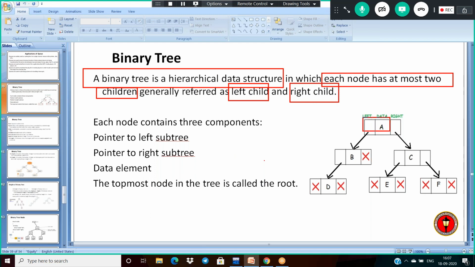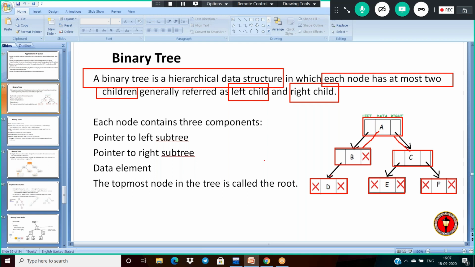See, A is a node consisting of two children, B and C. B is a node consisting of one child node. C is consisting of two child nodes. Observe node A, how many children is it having? Two.